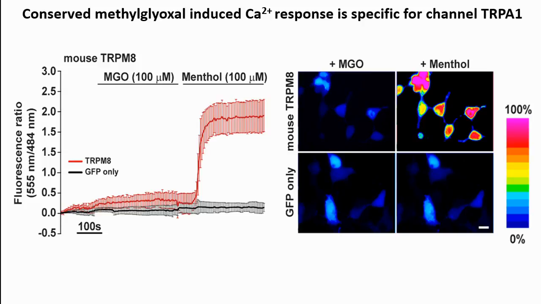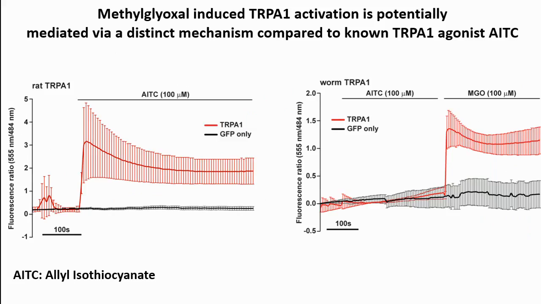So we used another channel as a control, which is TRPM8. This channel is specifically responsible for sensing menthol. While it was able to sense menthol, it failed to respond to methylglyoxal. So that rules out the possibility of at least TRPM8 in this detoxification mechanism.